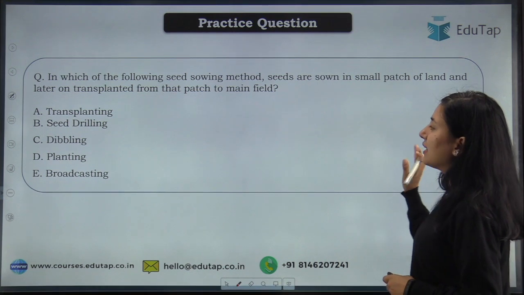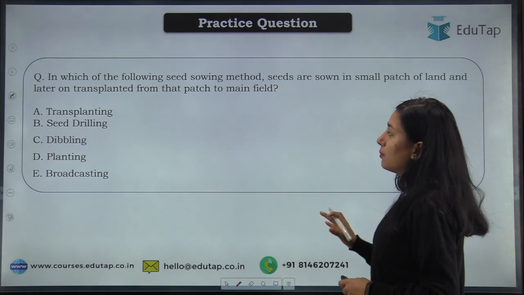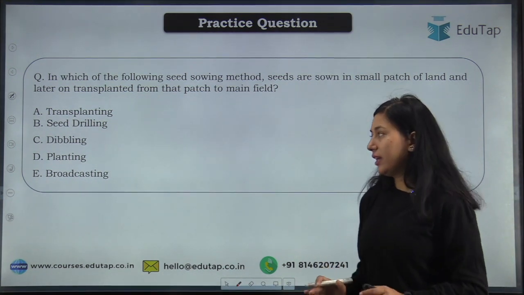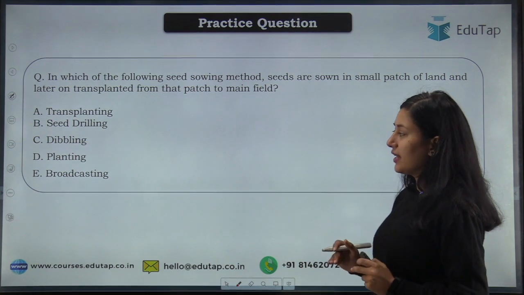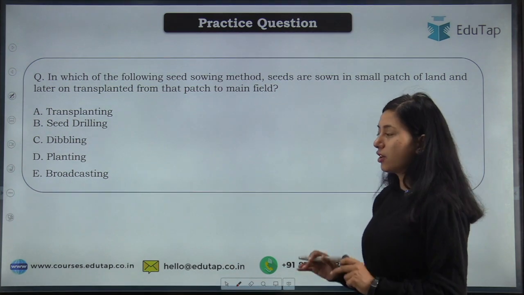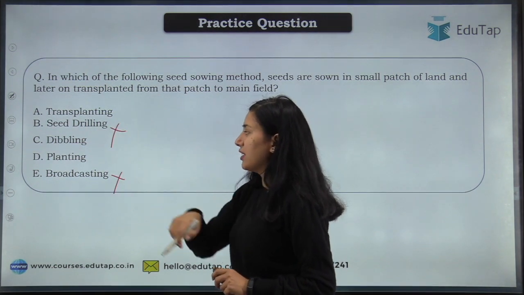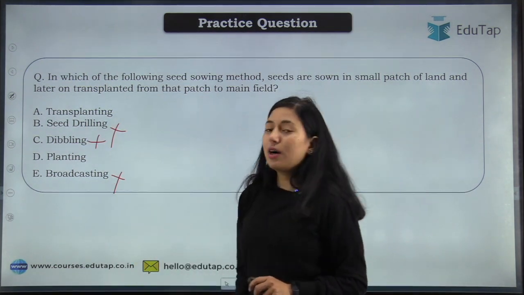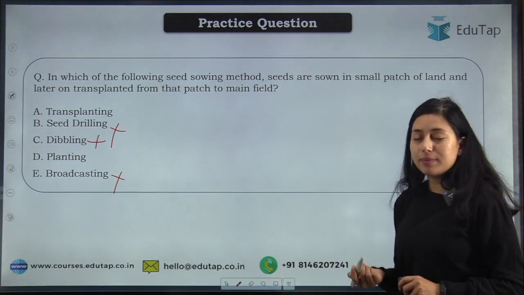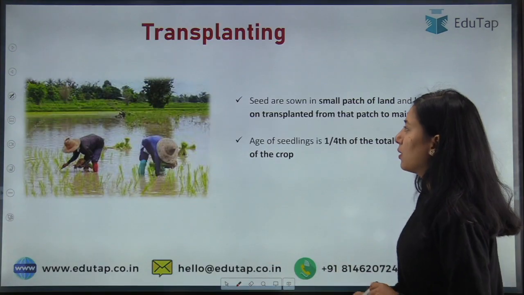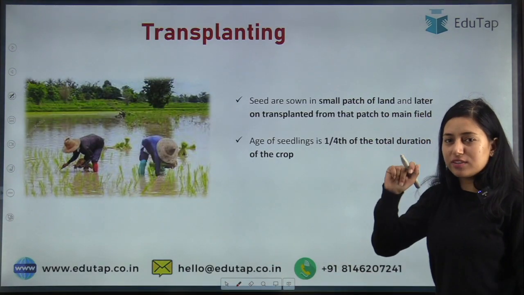patches of land and later on transplanted from the patch to the main field? Okay, options are transplanting, seed drilling, dibbling, planting, broadcasting. Okay, we have studied about broadcasting, we have studied about seed drilling, and also dibbling. Now अब क्या इनमें से क्या होगा, transplanting और planting? Okay, let's discuss about transplanting first and then try to answer that question.